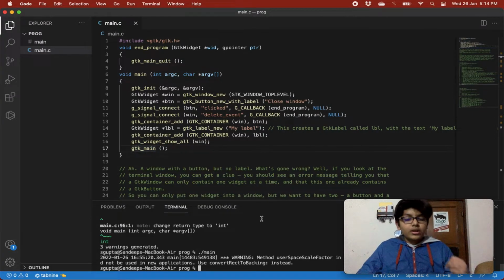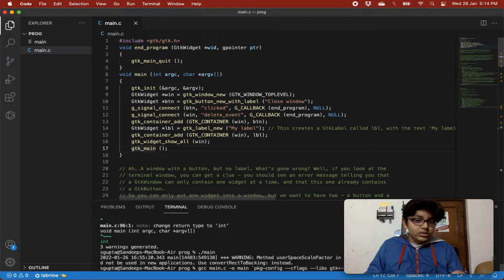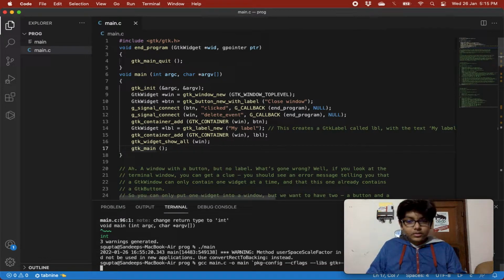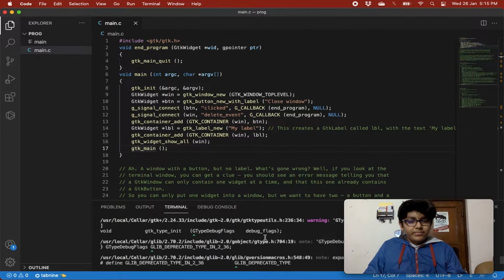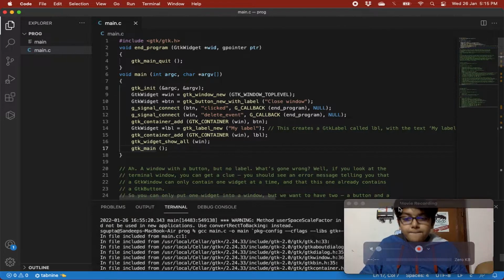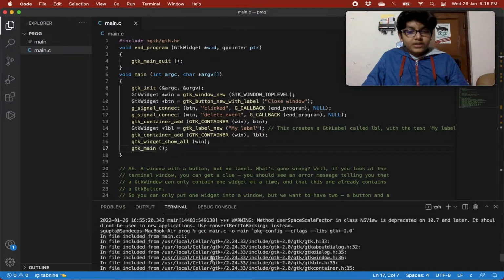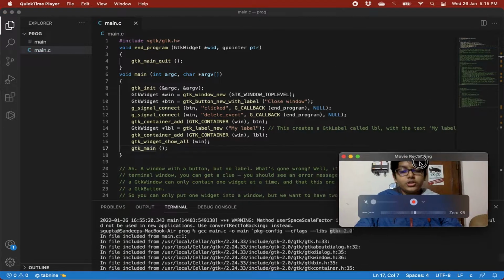Now we should get a label on our screen. So let's compile this, and you can learn about that statement that I just ran in my first video of GTK, but I'll just show it to you. The compile statement is gcc and then our file name main.c and the o flag, and then we give main. So main will be our executable file. Then in backticks we have given pkg-config and then --cflags, right? So we've given cflags and --libs and then gtk+-2.0, right? So GTK+ 2.0.